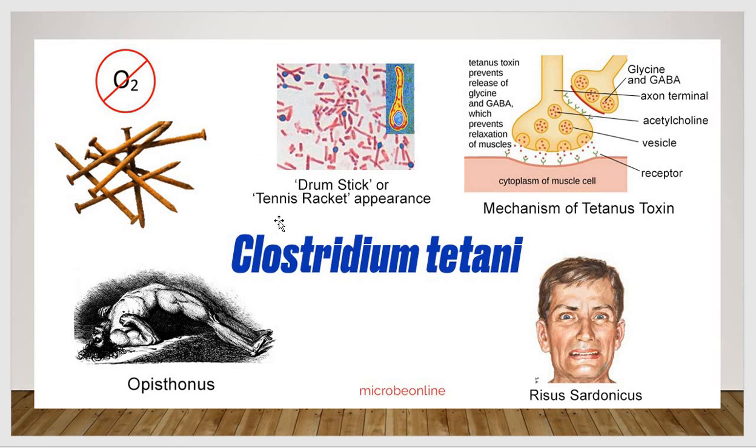Then this picture shows the characteristic drumstick appearance of the bacilli. This picture is showing the mechanism of tetanus toxin. And the last two pictures show the clinical presentation of tetanus.